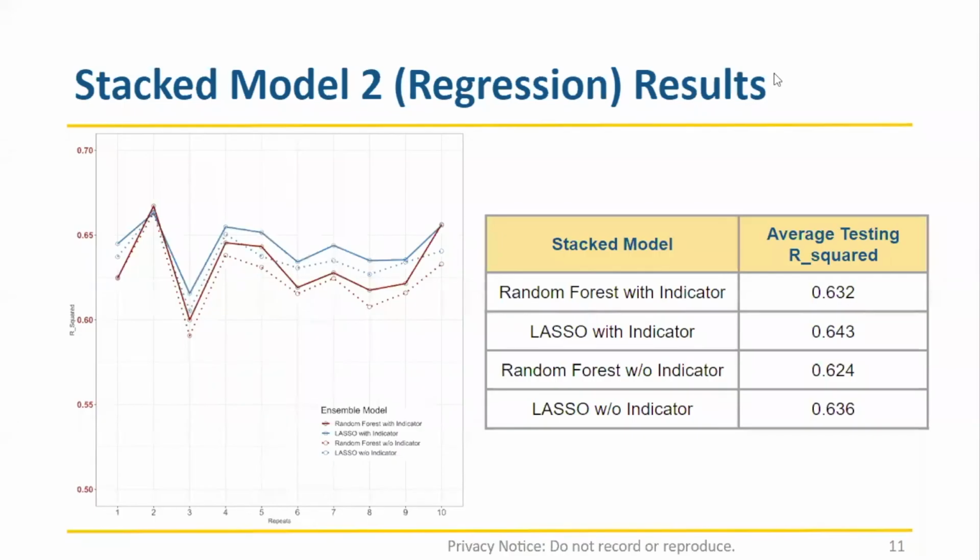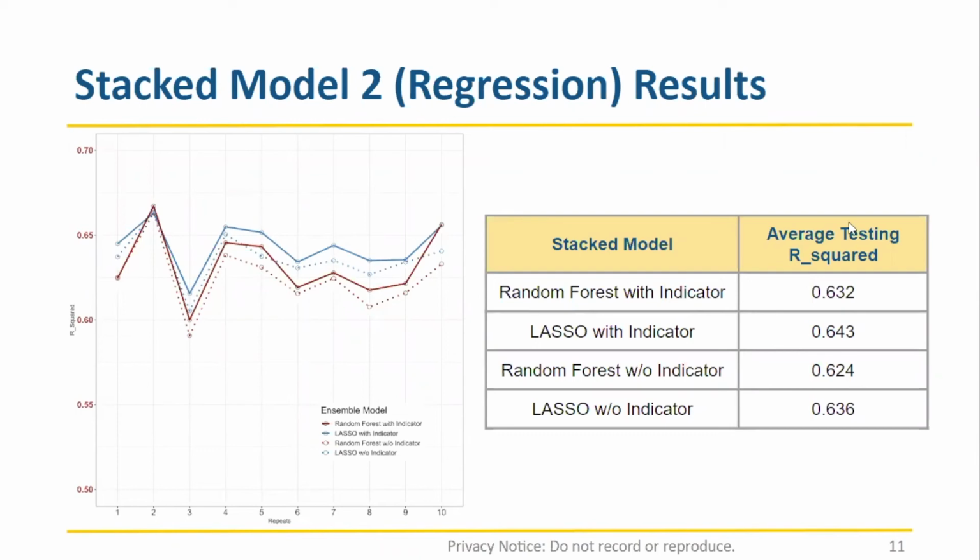Here is the result of our stacked model. All the trials are based on 10-fold cross-validation. The figure on the left is the testing R-square for all of the 10 folds. And the table on the right shows the average testing R-square for the 4 models.